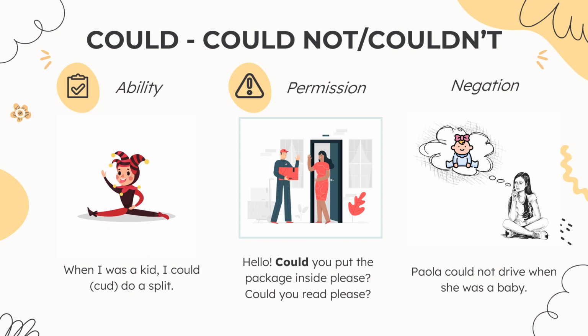Okay? And also when you want to request for something. Could you put the package inside? Could you read, please? Could you open the window, please? Don't forget the please. That's very polite. And as well, you can also do the negative form by adding not, or also by the contracted form, couldn't. So the example, Paola could not drive when she was a baby.